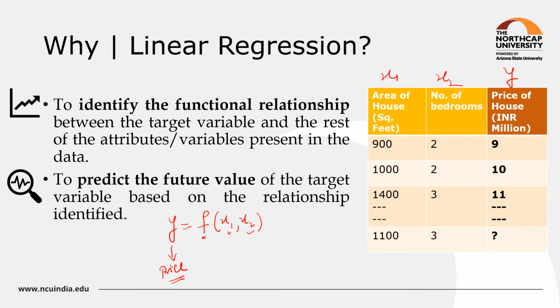So here if I have given x1 as 1100 and x2 as 3, using this functional relationship, I can predict the value of price of my house. So this is how it solves the purpose.